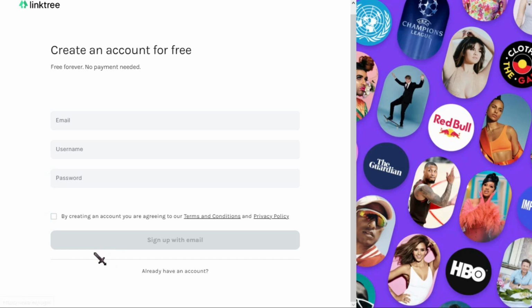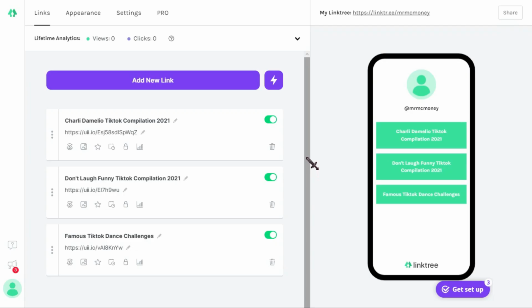So click on this box right here if you agree to the terms and conditions and privacy policy of this website. After that, click on Sign Up with Email. Once you're done signing up and verifying your account, you'll be redirected to this page right here, and this is what you'll see. This is where we'll be able to add links to our Linktree link, which will be our landing page, so that people can click on that and they will see all of the multiple links right here.